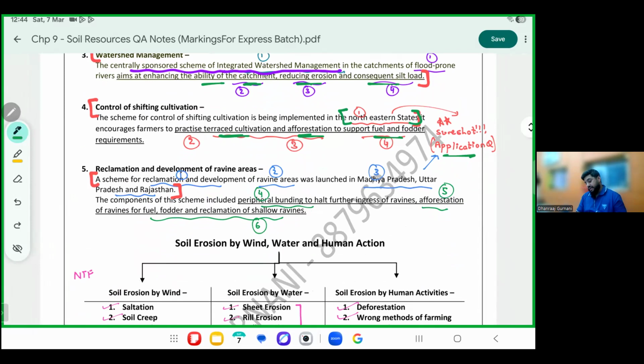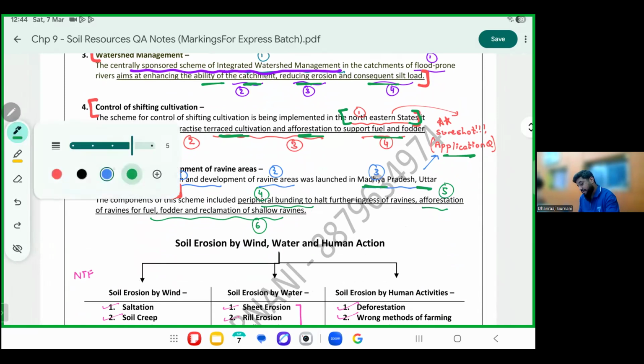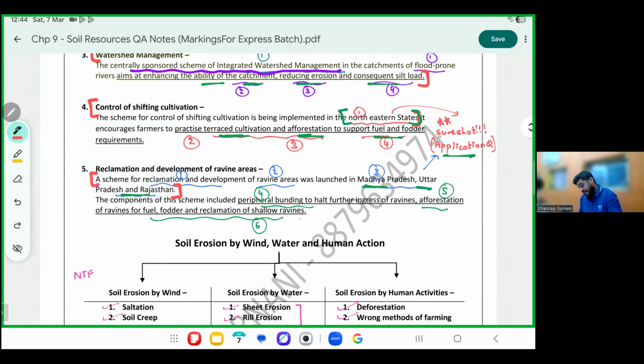A scheme for the reclamation and development of ravine areas was launched in MP, UP, and Rajasthan. What are ravine areas? Please mark if you don't know. Ravine areas are those areas which have got submerged under water. So your land has gone underwater. These lands can get filled with water for various reasons.